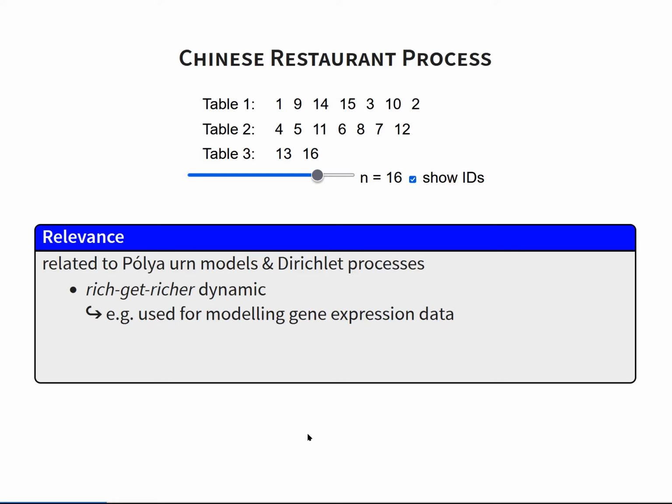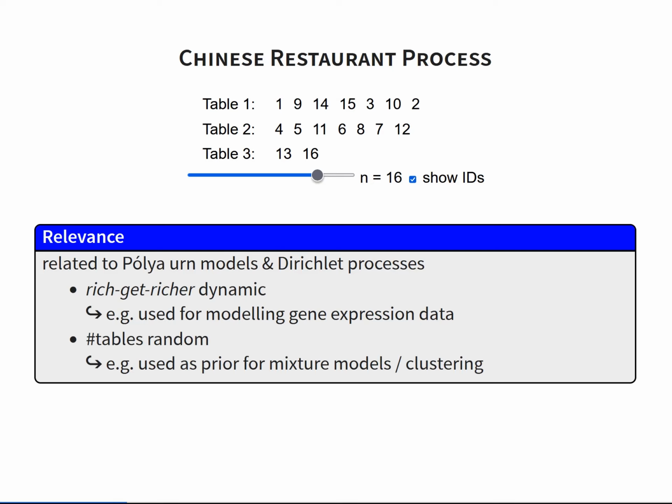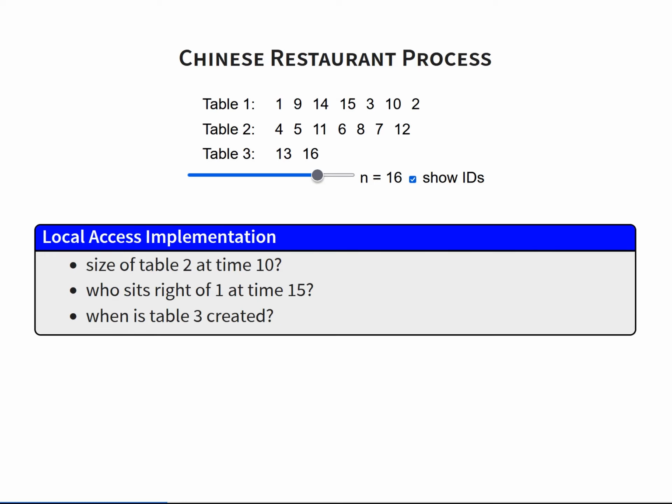And moreover, the fact that the number of tables over time is a random variable makes the induced partition of customers into tables suitable as a prior for clustering tasks where you don't want to choose in advance how many clusters to use. But don't worry if none of this means anything to you. In this paper, we're far from any concrete application. We just want to implement a local access implementation.